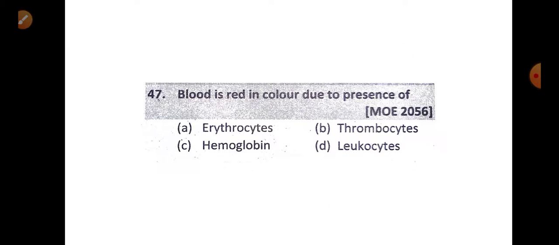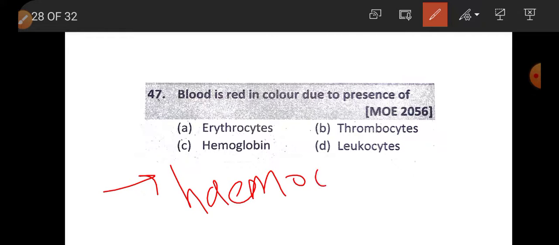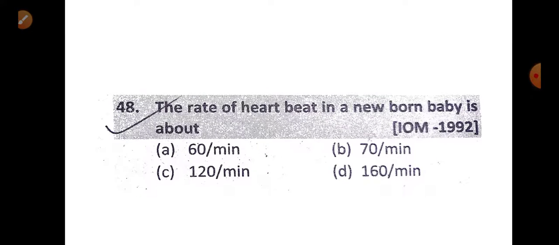If blood is green in color, then it is due to hemocyanin. Blood is red in color due to the presence of hemoglobin. Blood is green in color due to hemocyanin.